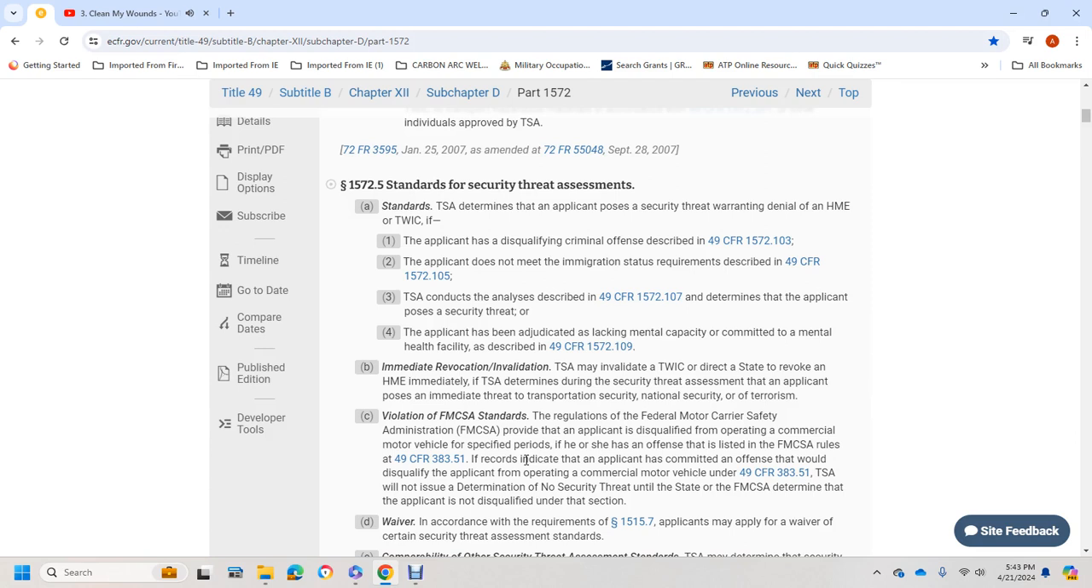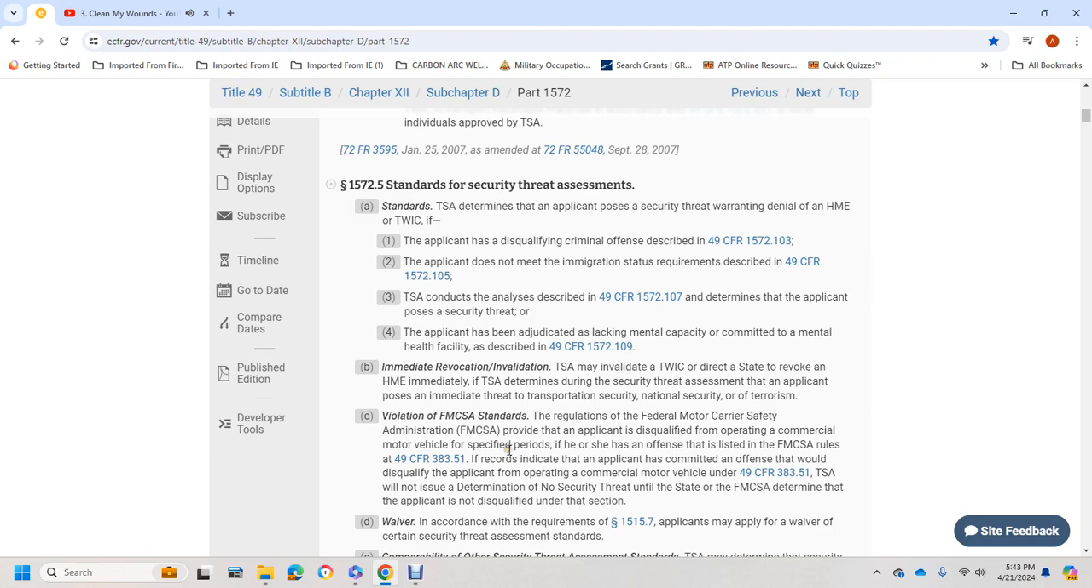The Federal Motor Carrier Safety Administration provides that an applicant is disqualified from operating a commercial motor vehicle for a specified period if he or she commits an offense listed in the Federal Motor Carrier Safety Administration rules in Title 49 CFR 383.51. Records indicate that the applicant committed an offense that would disqualify the applicant from operating a commercial motor vehicle in Title 49 CFR 383.51.